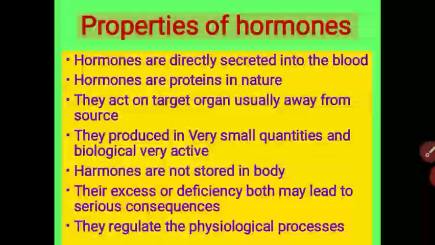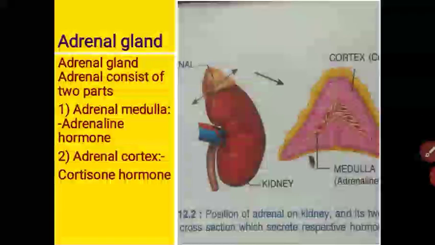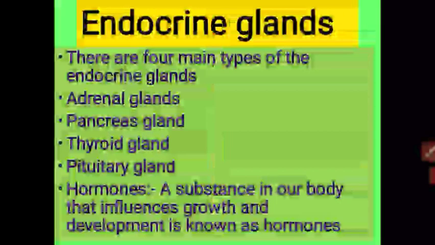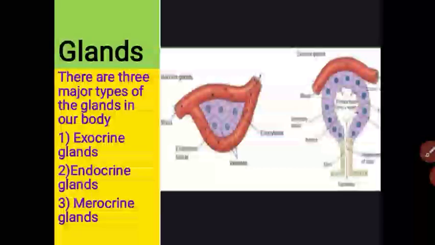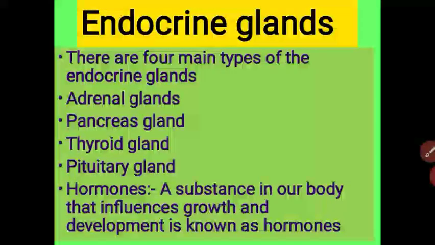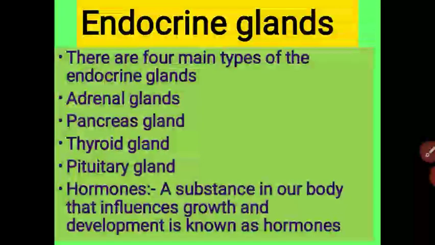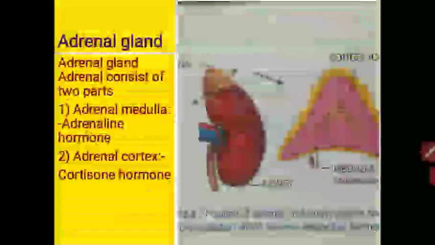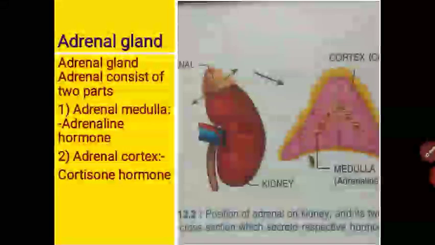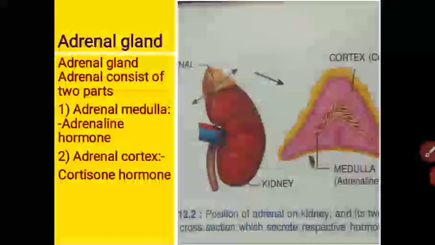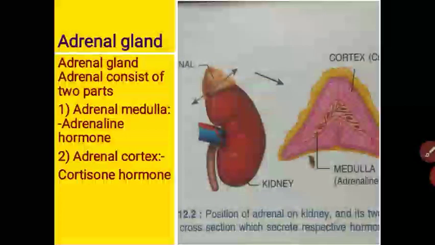Students, let us see. I told you in our syllabus there are types of glands: the adrenal gland, pancreas gland and thyroid gland. In this video we will study the adrenal gland in detail. Students, whatever gland we study, first of all we see its location. The adrenal gland is located above the kidney, above each kidney.